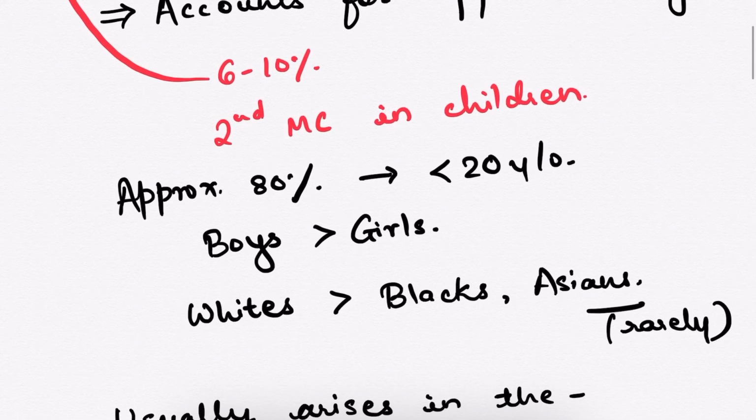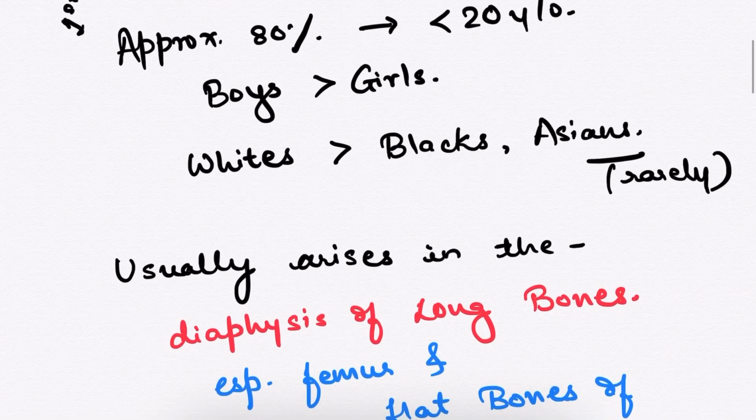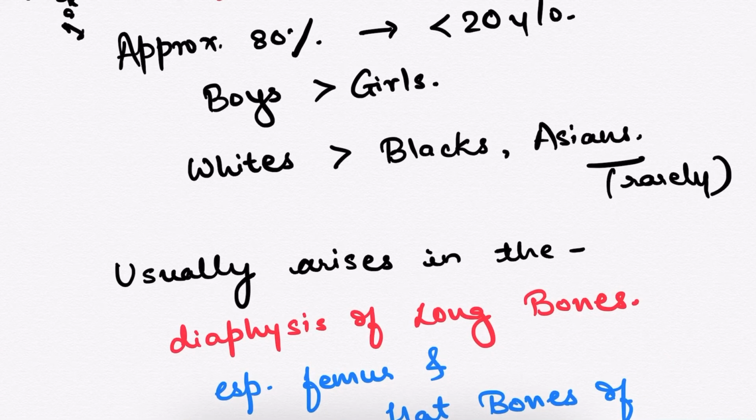Osteosarcoma is the most common tumor in children, and second is the Ewing sarcoma. It generally occurs in the younger population. Approximately 80% of the population is less than 20 years old. Boys are more affected than girls, and whites are more affected than the blacks and the Asians.